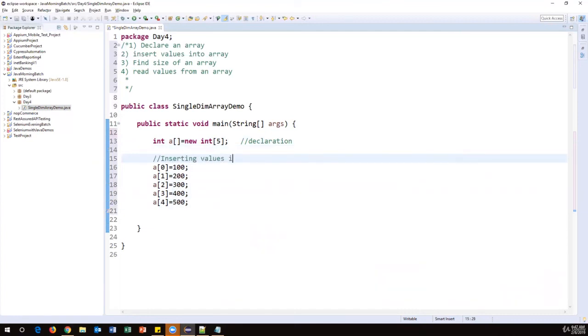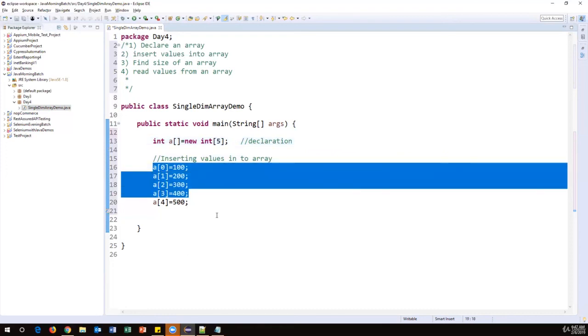Inserting values into an array. You cannot store more than 5 elements because this is called a fixed array. Fixed array means, based upon the size, you can store only that many elements. But you can also store a smaller number of elements. Suppose you define 5, but you don't have 5 elements. I have only 3 elements, so I can store only 3 values. Later, you can add a few more values.